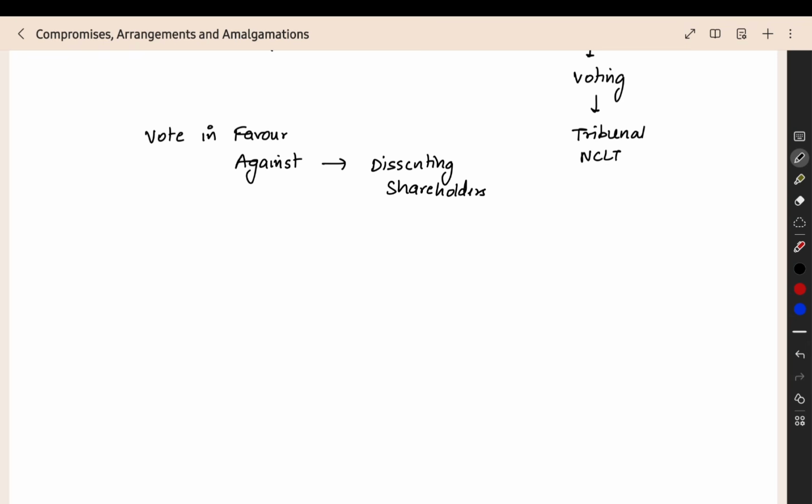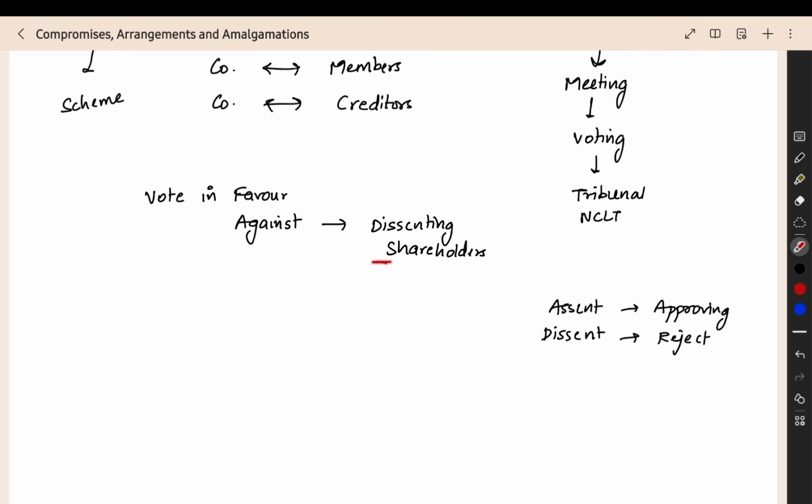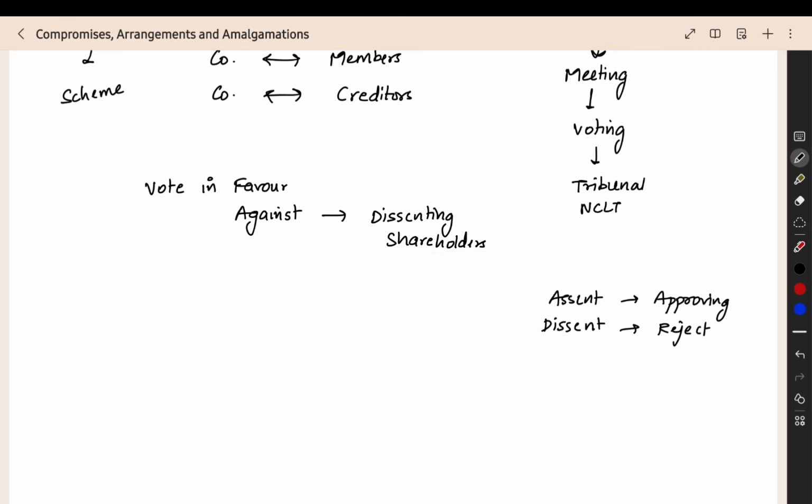So, dissenting is nothing but disassenting. When you say the word assenting, it means you are approving it. When you see the word dissent, you are rejecting it. Shareholders who rejected the scheme, this compromise we are talking about, that will be called the scheme. People who are rejecting the scheme will be called the dissenting shareholders. Now for them we have to give an exit route.